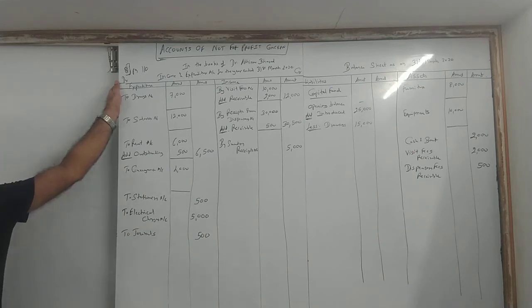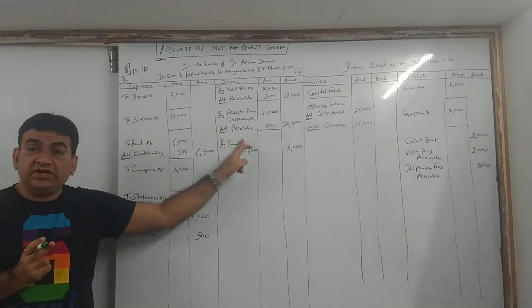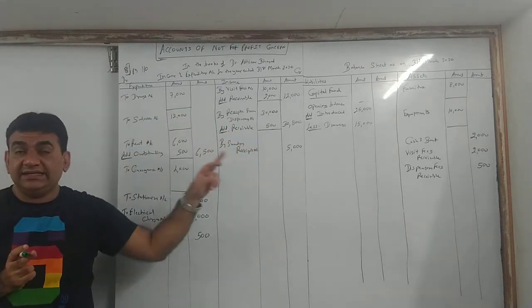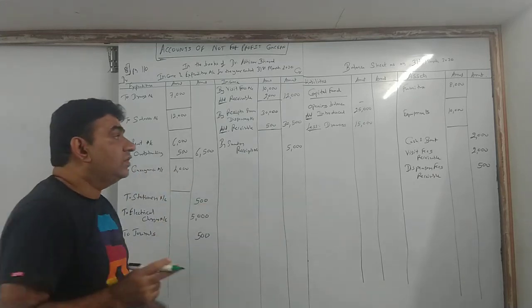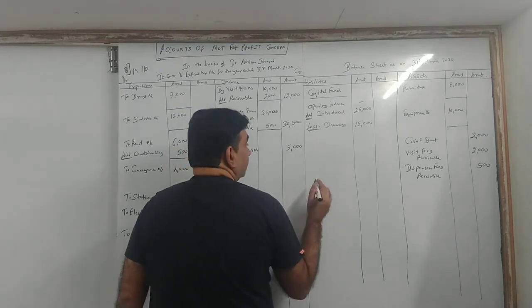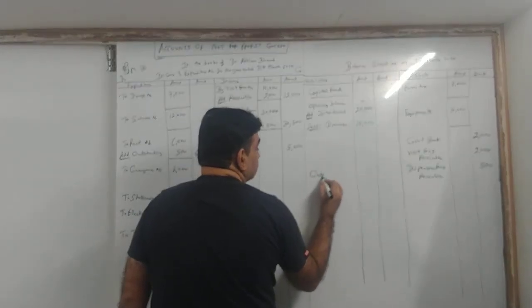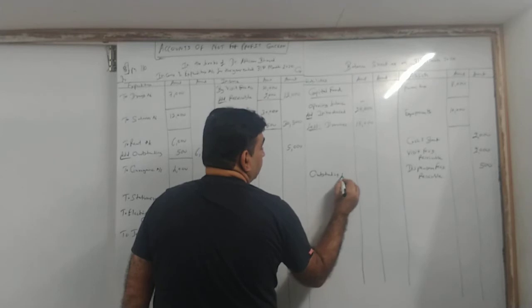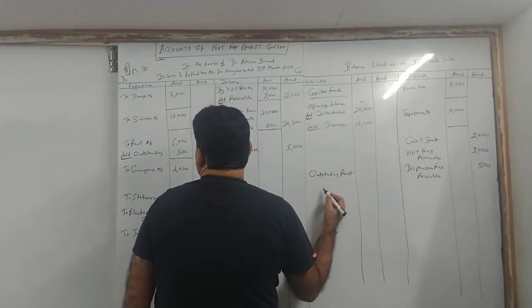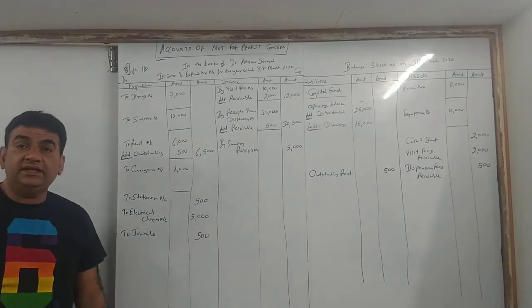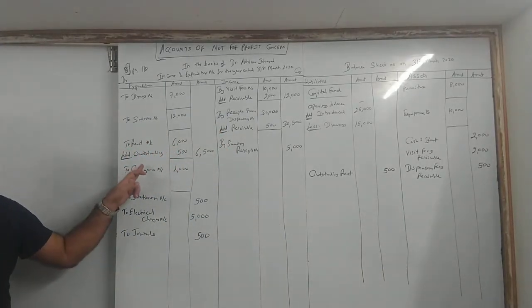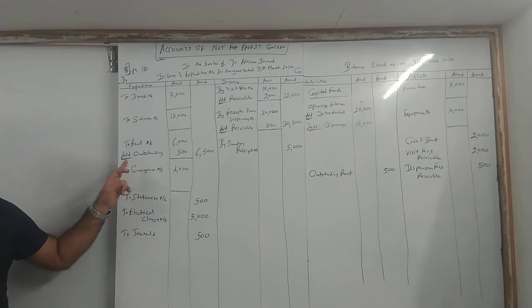Okay, and this is an expense which is yet to be paid. Income which is yet to be received is a receivable asset. Expenditure which is yet to be paid, outstanding, is payable, therefore a liability. Come to the liability side. After drawings, leave 2-3 lines and write there, outstanding rent, that is 500. You can also use the word payable, but in final accounts we are using the word outstanding, so we stick to the same word.